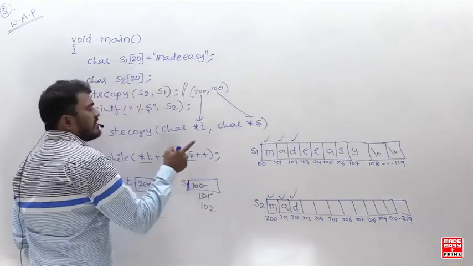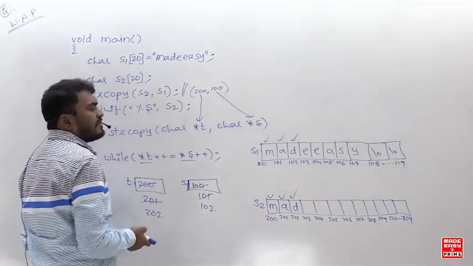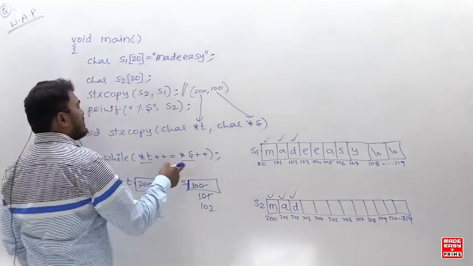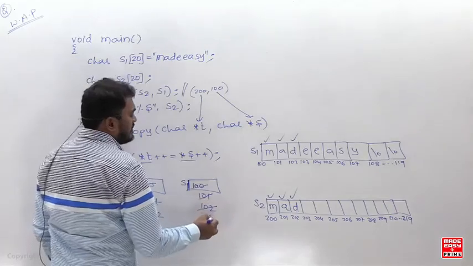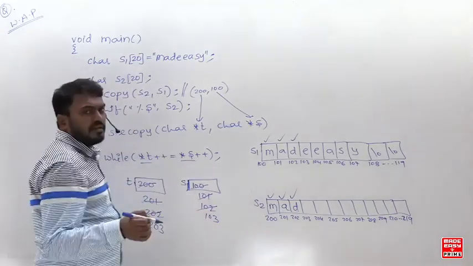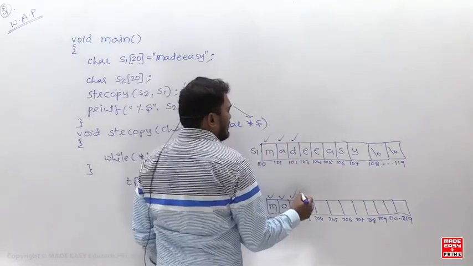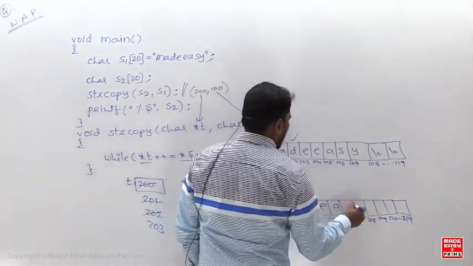So look at here, what is that here? D. The ASCII value of D is assigned. What is D's ASCII value? Non-zero. Non-zero means what? True. True means it will rotate in the while loop, and again it becomes 103 and it becomes 203. So same thing, it will continue. It will copy all the characters one by one, and next E, A, S, Y, whatever it is.